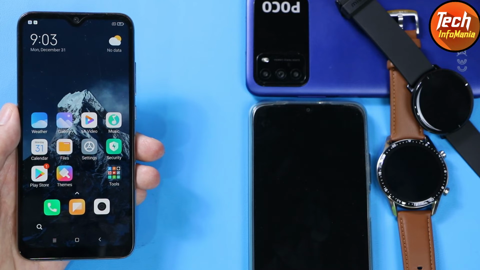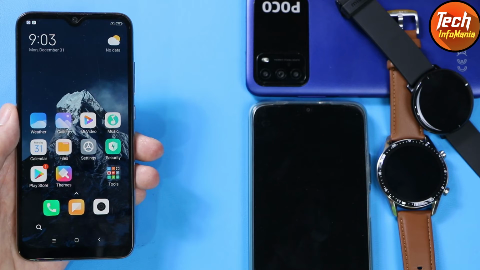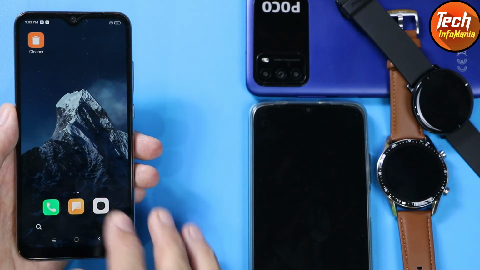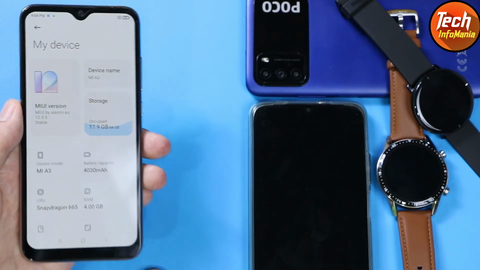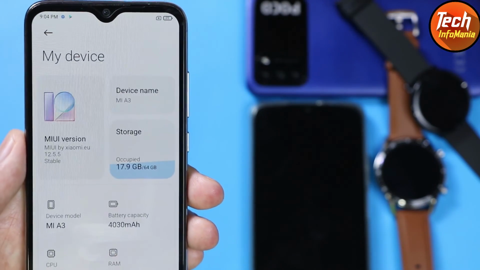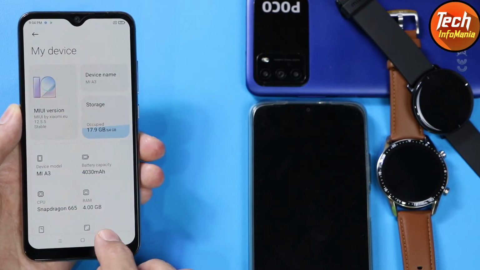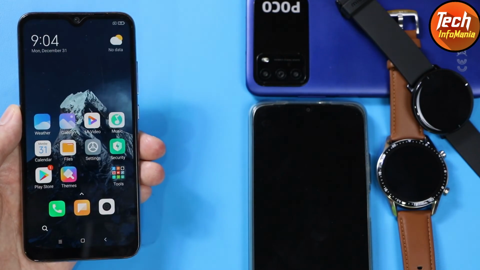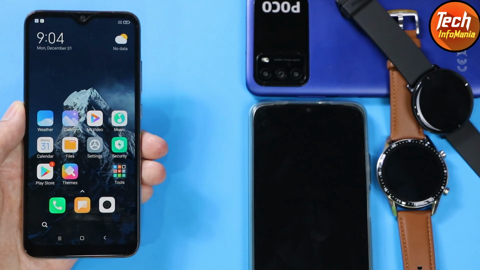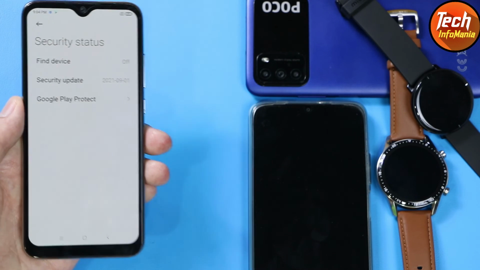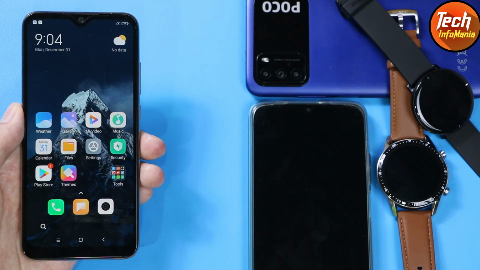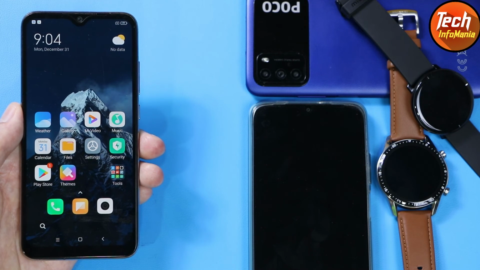So finally, the updating procedure or flashing of the MIUI 12.5.5 converted ROM on Mi A3 went very well. We got the latest release converted ROM of MIUI 12.5.5 on Mi A3. The ROM is very good, lag free, bug free, working absolutely perfect on Mi A3. I would say better than 12.5.2. Also, the security status is updated, you can check it, and you will find the device is certified if you go to Play Store and check the device.